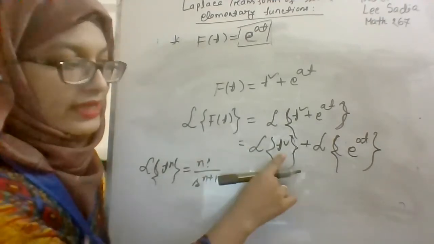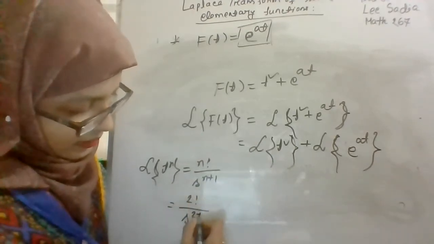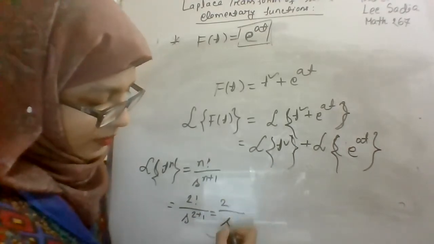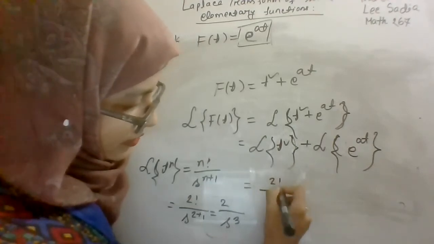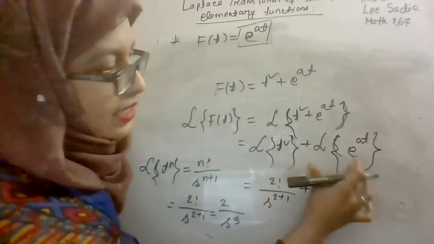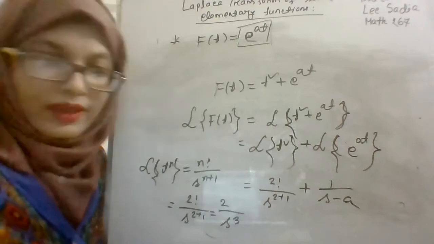And when it is t square, that means it will be 2 factorial divided by s to the power 2 plus 1. What is the result for 2 factorial? It is 2 divided by s cube. So in this place, you can directly use this formula, 2 factorial divided by s to the power 2 plus 1. And in this case, you can directly use the formula 1 by s minus a.